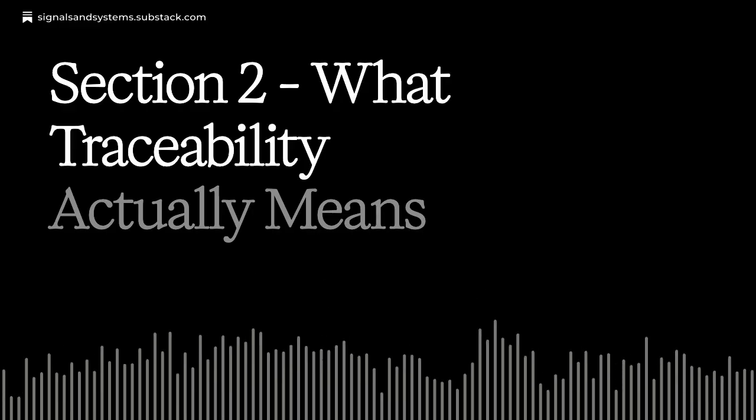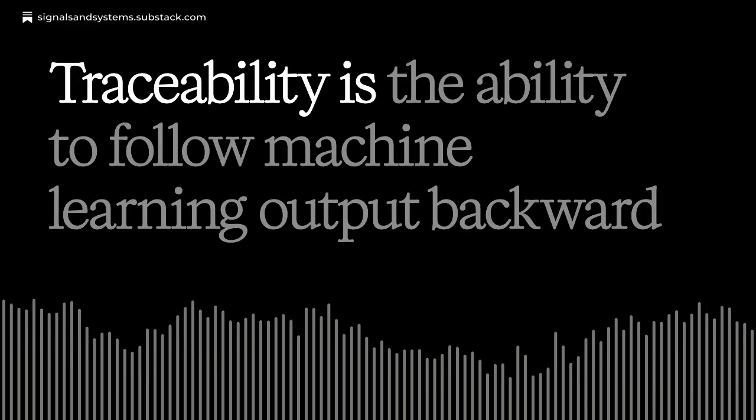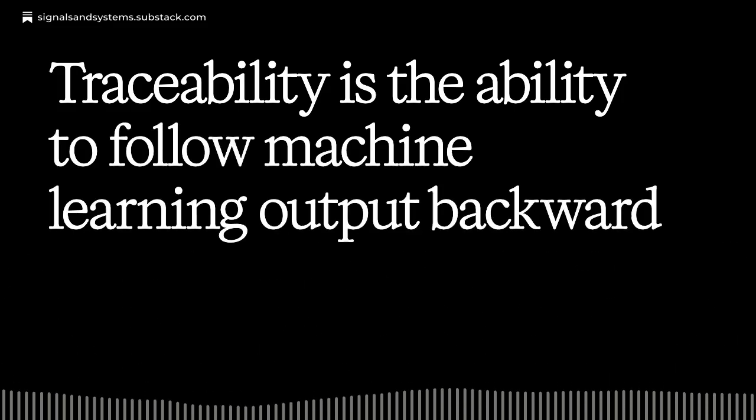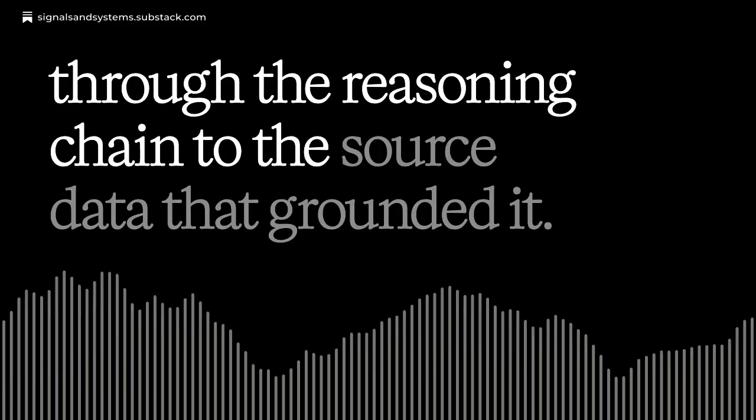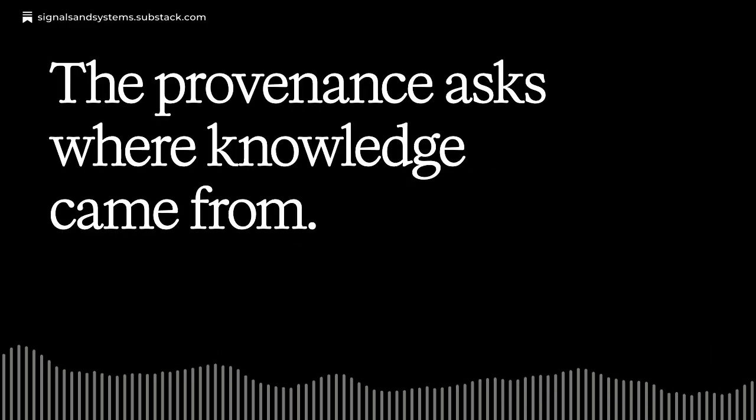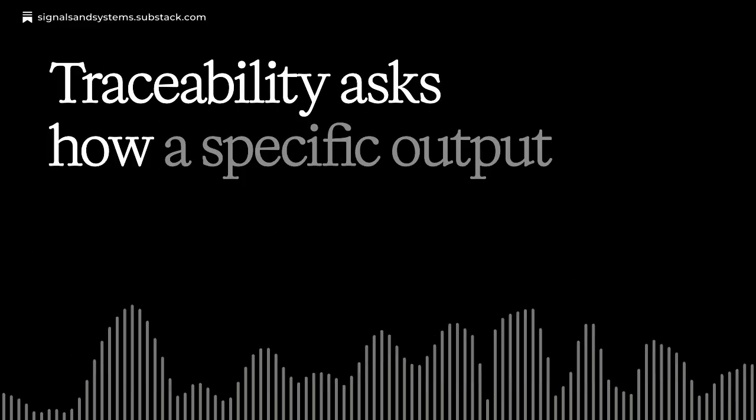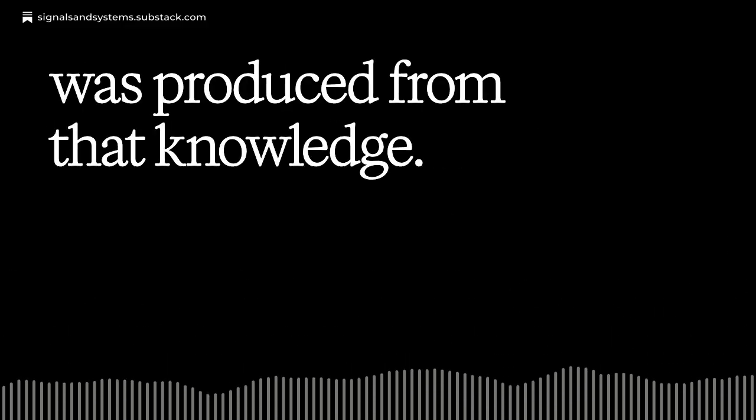Section 2. What traceability actually means. Traceability is the ability to follow machine learning output backward through the reasoning chain to the source data that grounded it. Provenance asks where knowledge came from. Traceability asks how a specific output was produced from that knowledge.